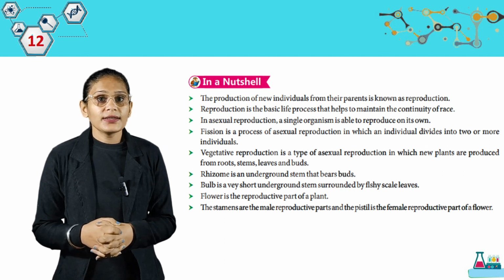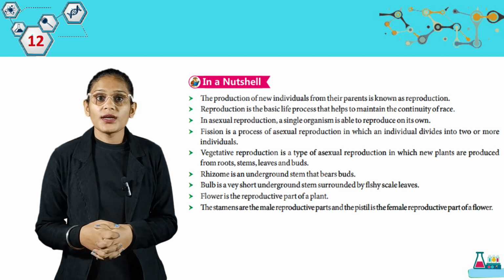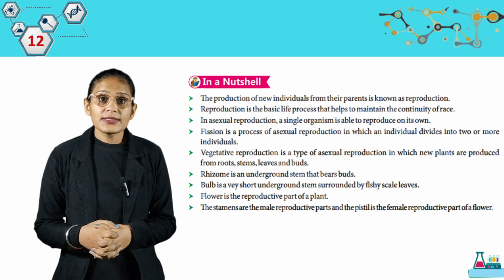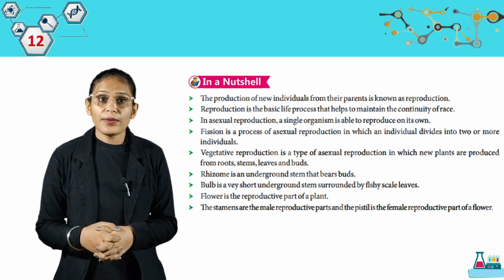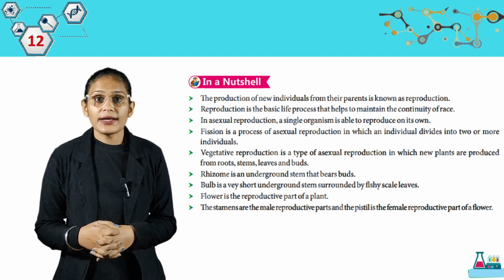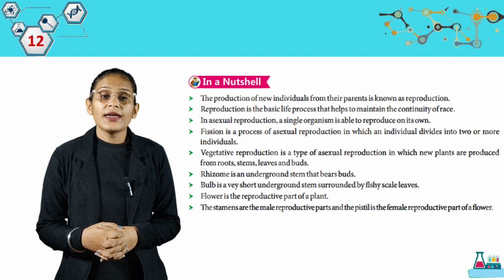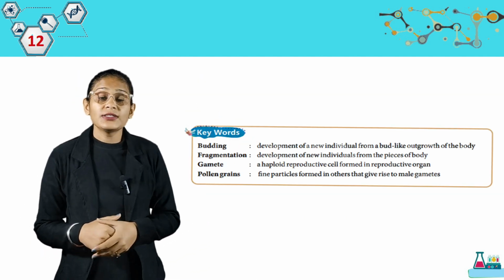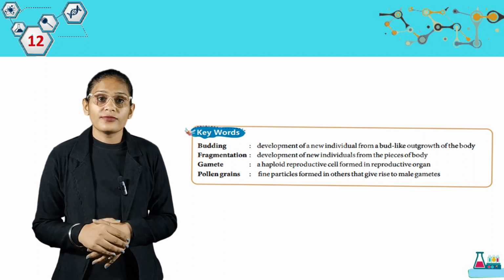Rhizome is an underground stem that bears buds. Bulb is a very short underground stem surrounded by fleshy scale leaves. Flower is the reproductive part of a plant. The stamens are the male reproductive parts and the pistil is the female reproductive part of a flower. Now we have some keywords here. Budding: development of a new individual from a bud-like outgrowth of the body.